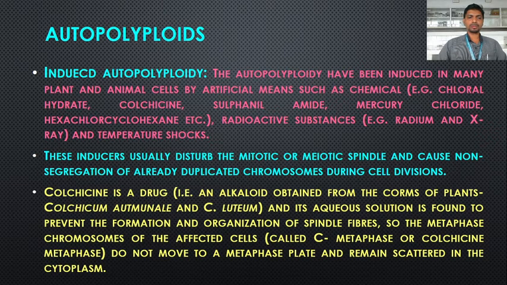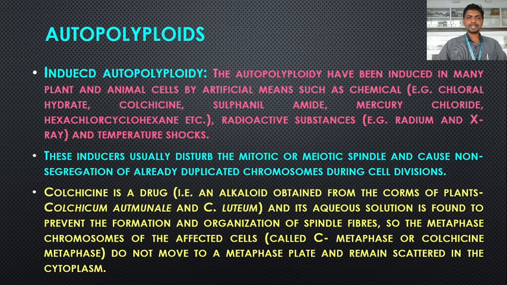So the metaphase chromosomes of the affected cells do not move to the metaphase plate and remain scattered in the cytoplasm. The chromosomes remain at the equator during metaphase due to the spindle fibers attached to the centromere.